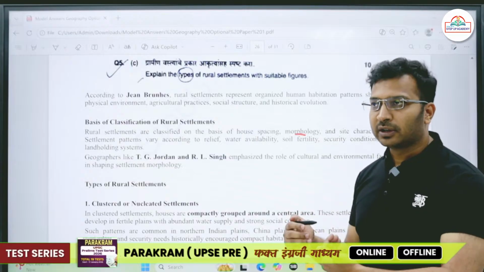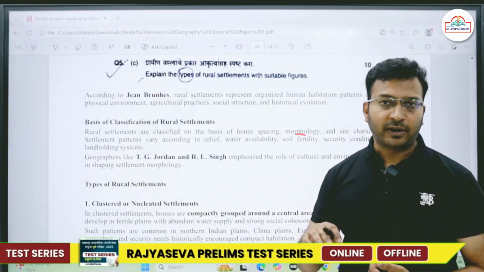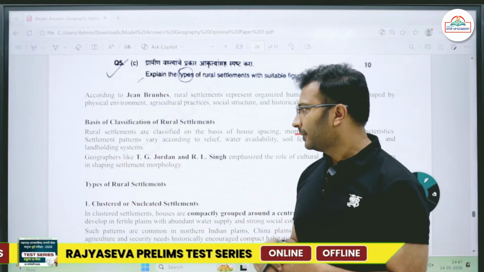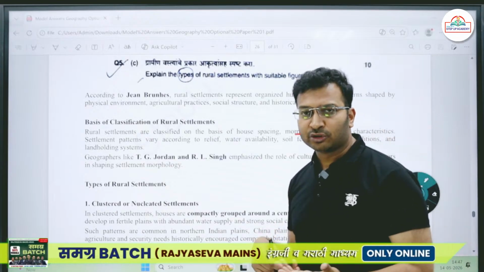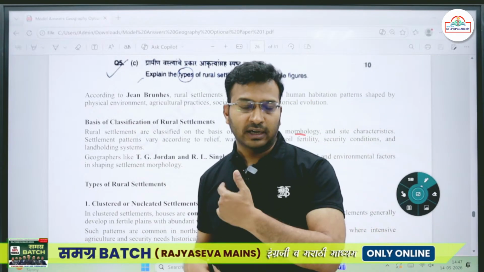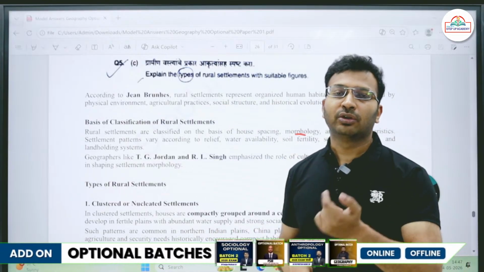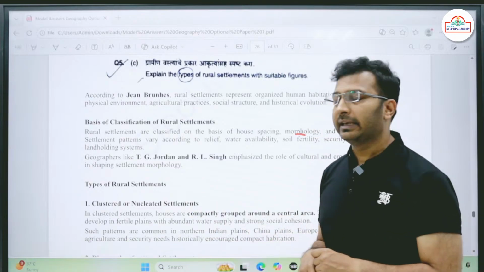Nowadays, because of urbanization and urban sprawl, even in rural areas people are constructing houses from cement and concrete. Morphology also deals with the type of roads running through rural areas. If a main highway passes through a rural area, the morphology or structure of the rural settlement completely changes.